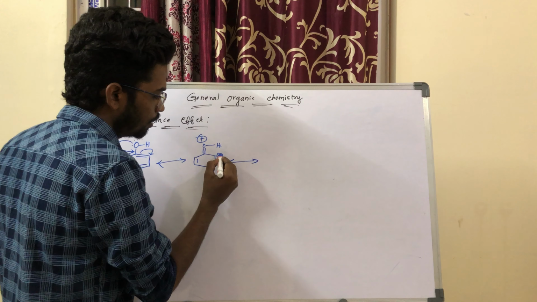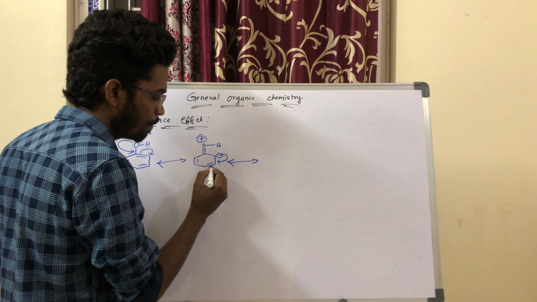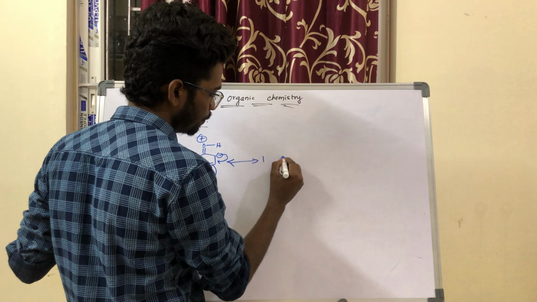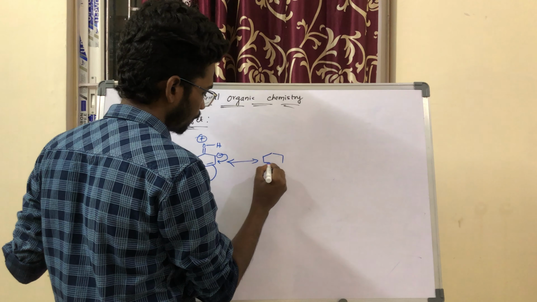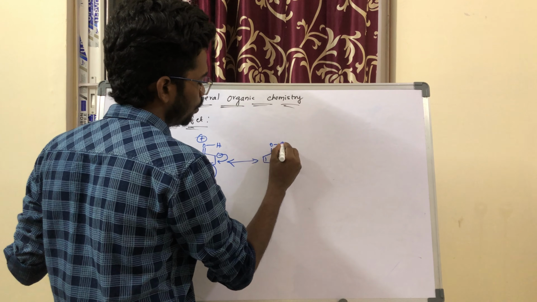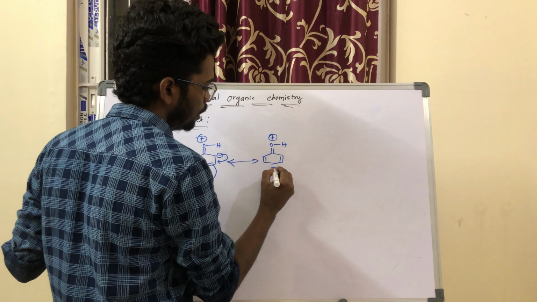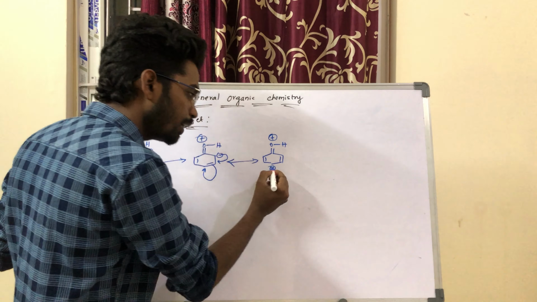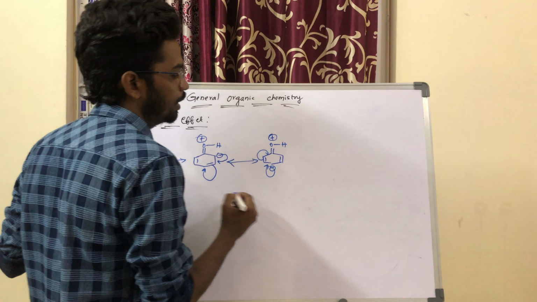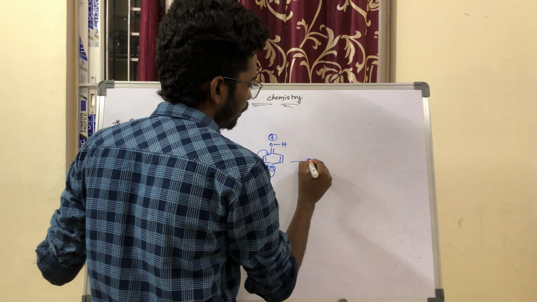Again, this bond is migrated here, this bond is migrated here.